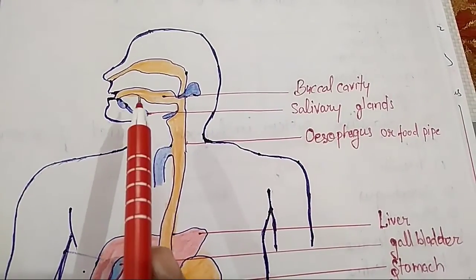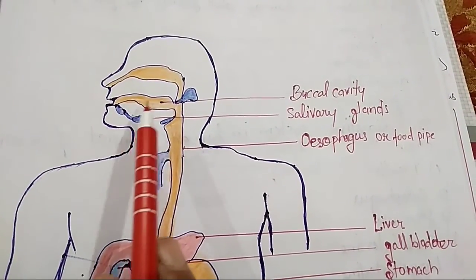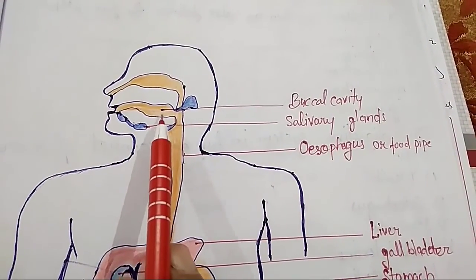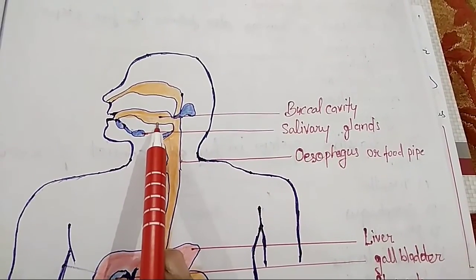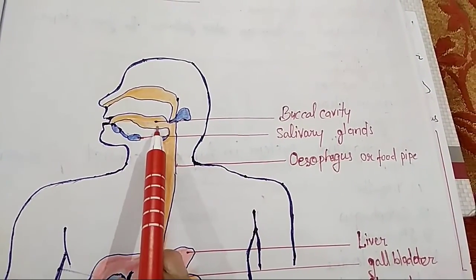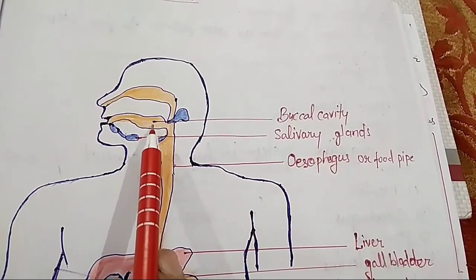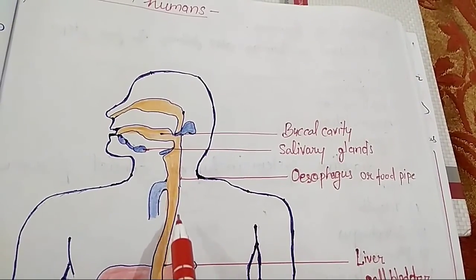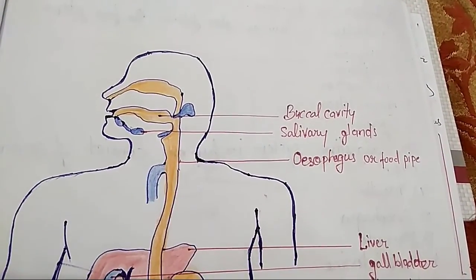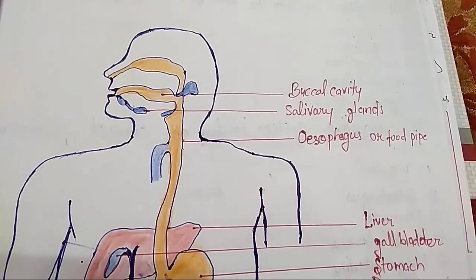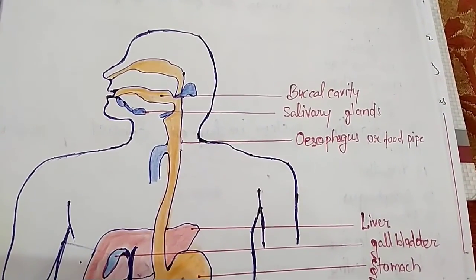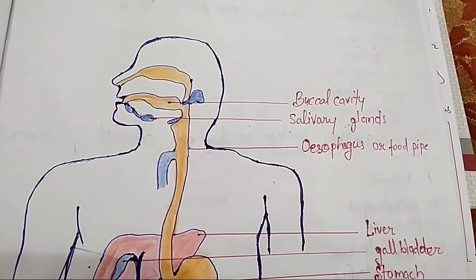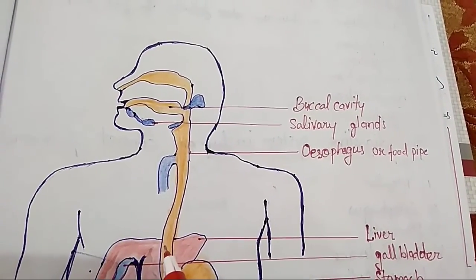So when we eat something, it first comes into the buccal cavity. Here salivary glands secrete digestive juices. So we can say that digestion starts from the mouth. After that, swallowed food comes into the food pipe, and there is a wave-like motion in the whole alimentary canal that helps to pass food from one organ to another. This movement is known as peristalsis.